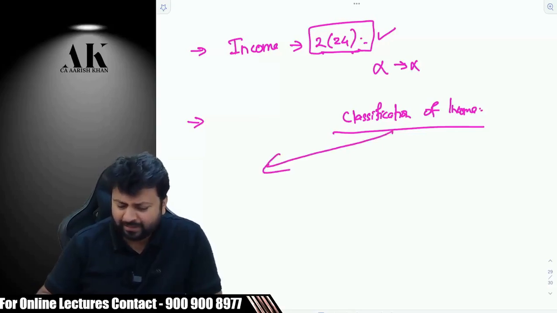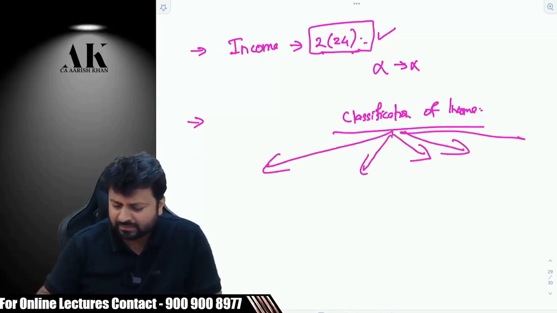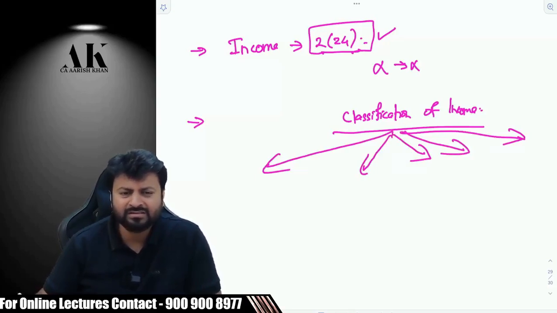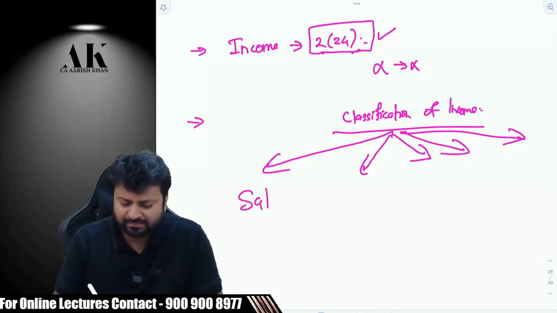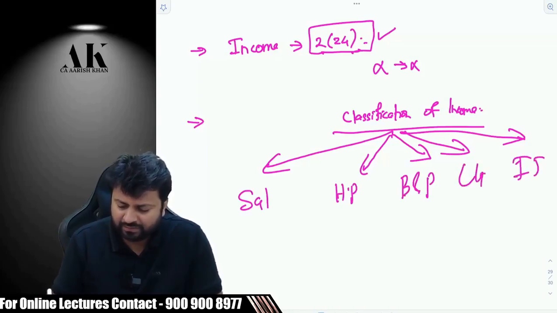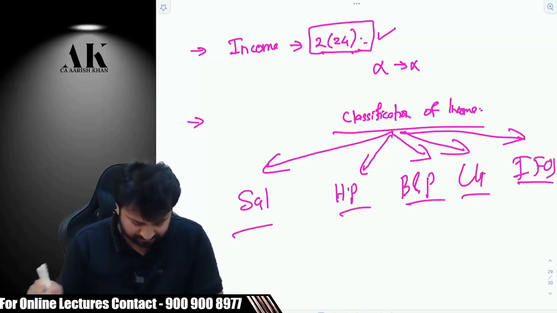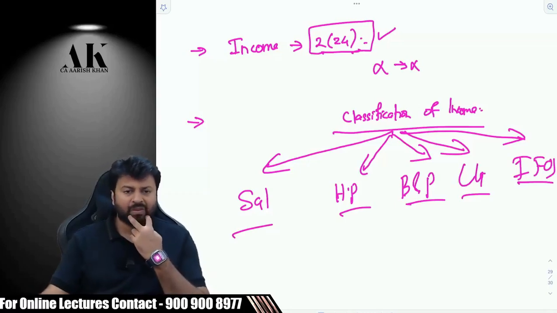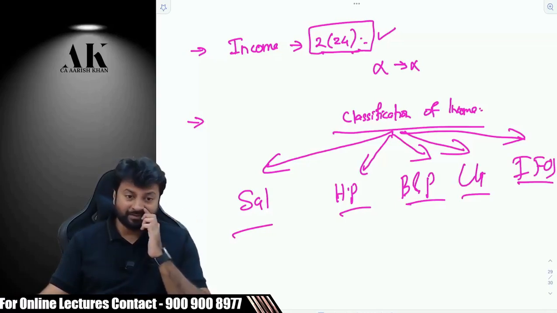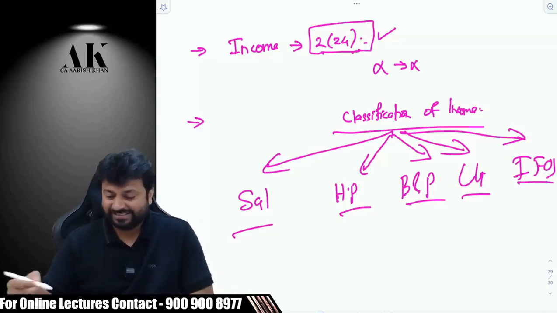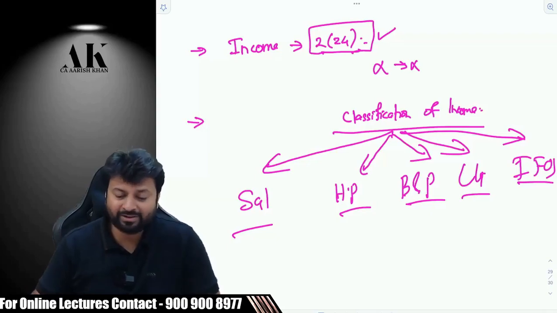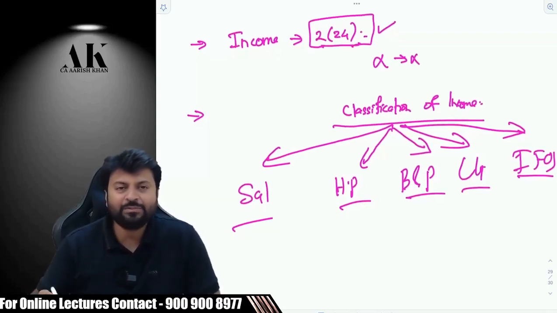Don't you feel that depending upon the head of income, government decides which is more important for the economy? Don't you feel? Yes. For example, salary, house property, business and profession, capital gains, IFOS. What do you feel? Which is the most important head for the government? Now, the business profession. It's always, Prashant. It's always, not just now. It has to be that. Otherwise, the government is not thinking properly. Which is the most important head? Which the government should promote most?